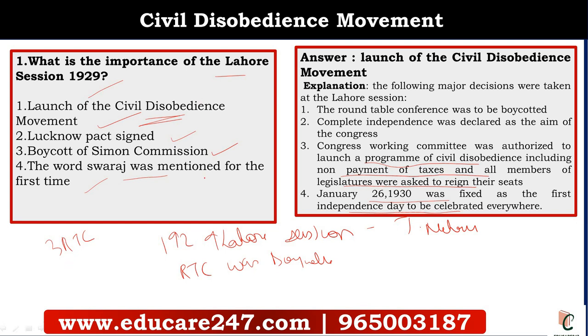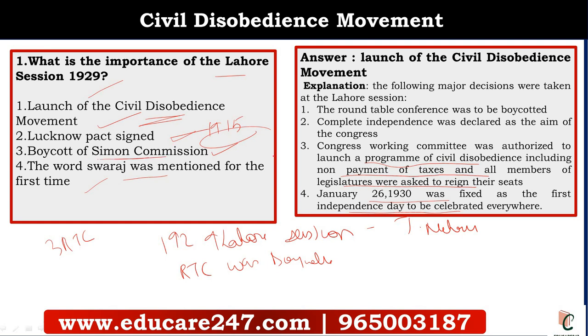Now let us see the options which are given here. In what sessions were they signed? Lucknow Pact was signed in the year 1915. So obviously this cannot be in the Lahore session of 1929. If you know when the Lucknow Pact was signed, the option automatically gets eliminated.